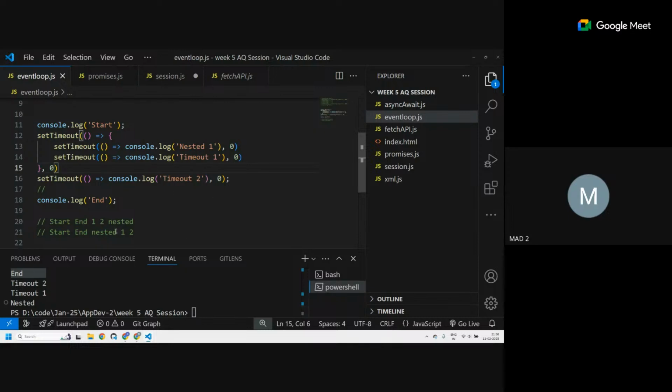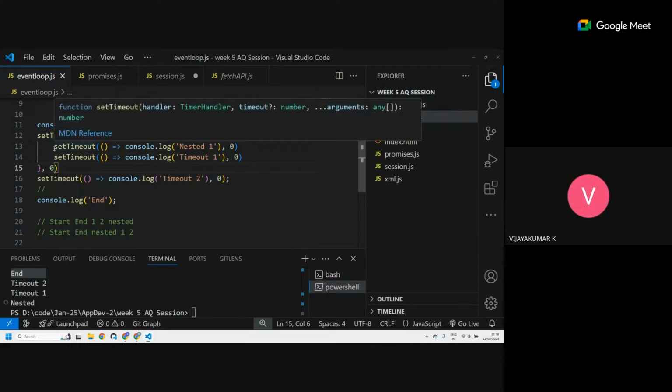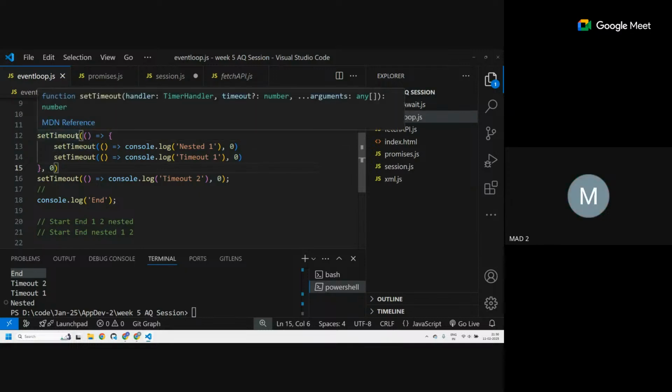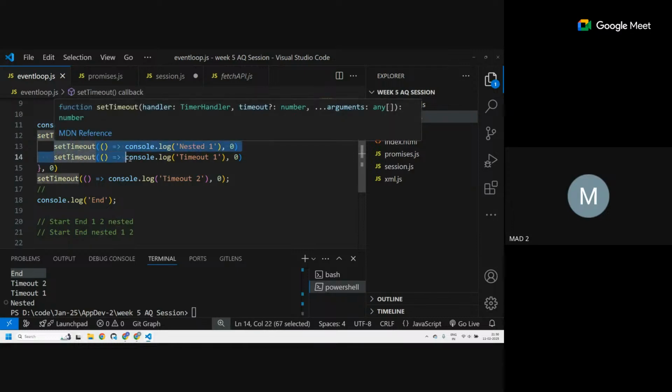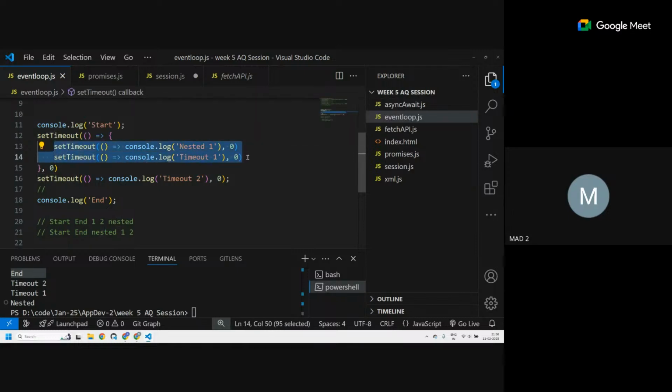Okay, let's see what happens. Start, end, printed first. Then, since this is the first set timeout, whatever was inside it will get executed first. So again, these two will be moved to the web APIs, and immediately they move to the task queue.